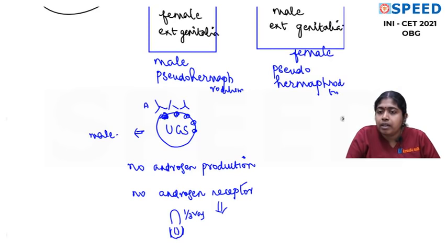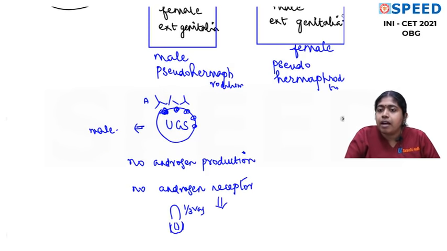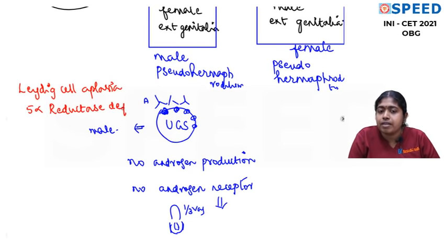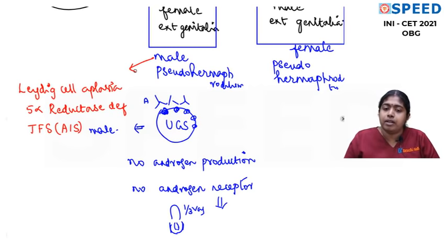Now, imagine here it is testis, but there are problems. Who produces testosterone in the testis? Leydig cell. So if we have a condition called Leydig cell aplasia, or testosterone not getting converted into dihydrotestosterone, the most active form, like 5-alpha reductase deficiency, or absence of androgen receptors in the urogenital sinus, which we call testicular feminization syndrome or androgen insensitivity syndrome, then in all these conditions you will see a combination of testis plus female external genitalia, which is male pseudohermaphroditism.